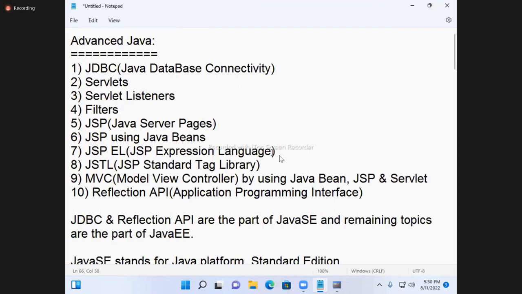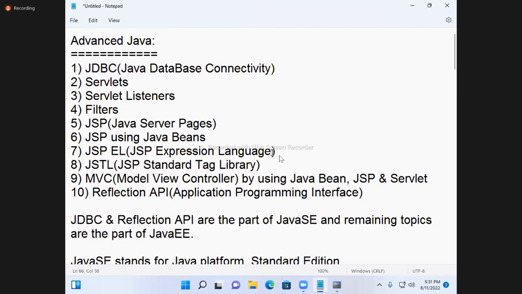Client and servers are softwares, nothing but programs. What is a server? A server is a software. It receives requests from the client, processes the request, constructs the response, and sends the response back to the client.